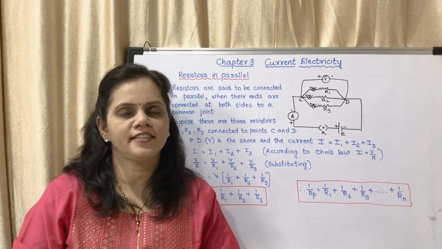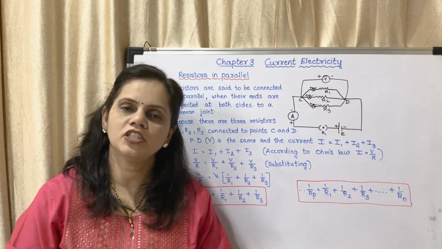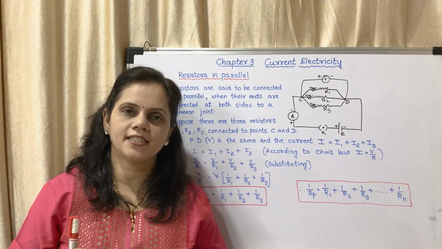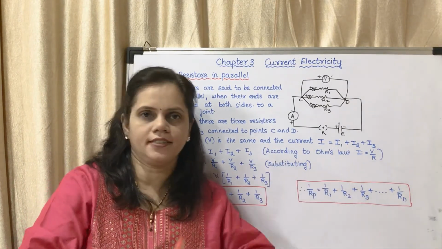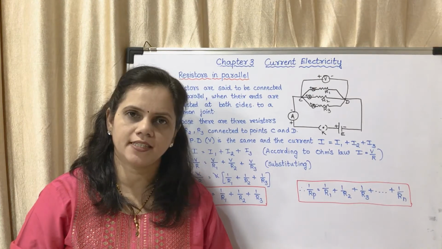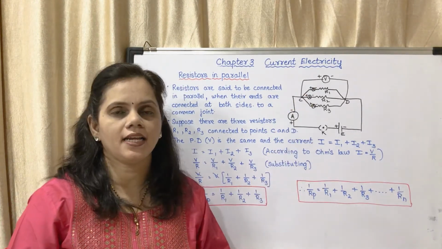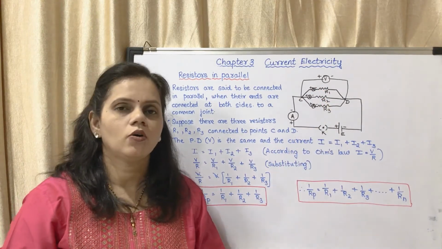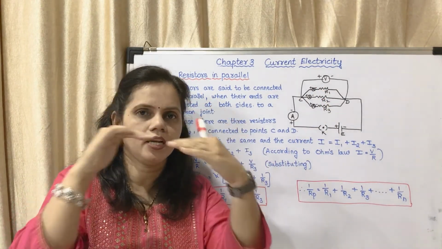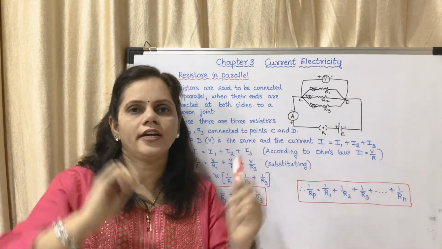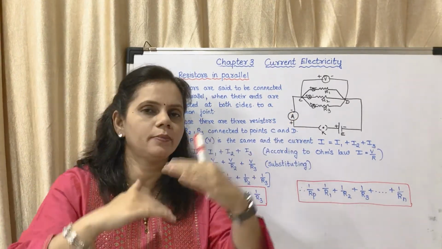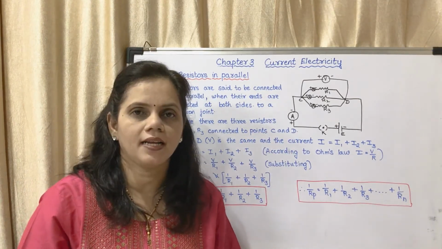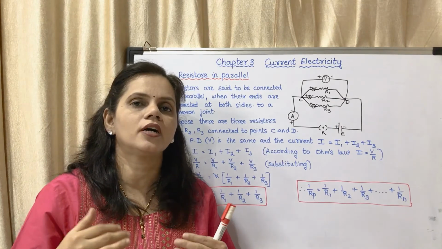Now the next is resistors connected in parallel. So we studied about series connection. What is series connection? When the resistors are connected one after the other, it is said to be series connection. Here this is parallel connection. There are three resistors, R1, R2, R3. They are held together one below the other and then they are joined together. That is said to be parallel connection. So they are connected to a common joint.